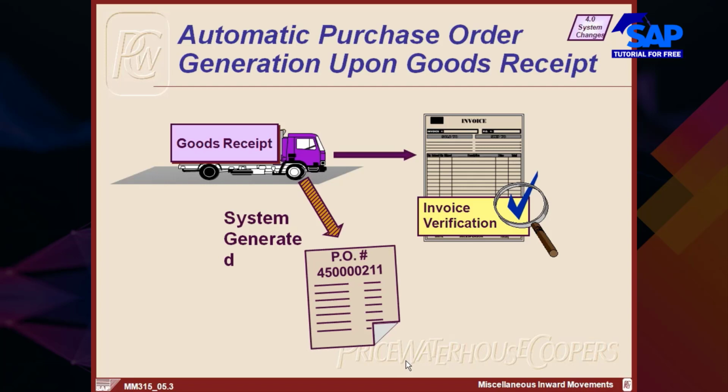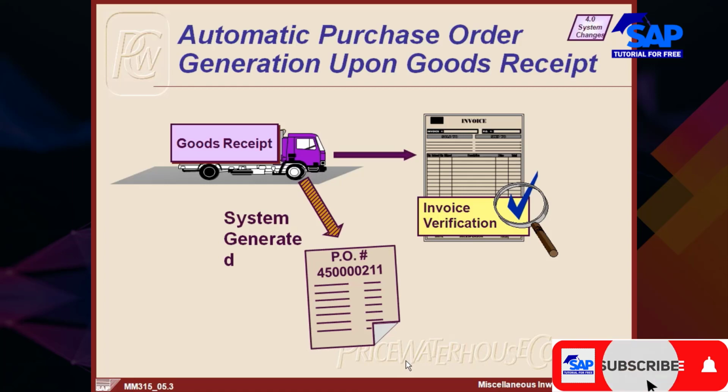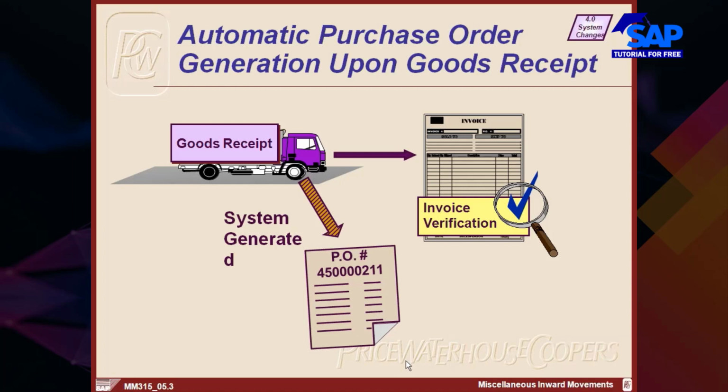You have to have an info record existing for that. You have to have something called the auto PO indicator maintained in the material master and vendor master, and you have to have a standard purchase organization assigned to the company code. So there are certain prerequisites that need to be fulfilled.